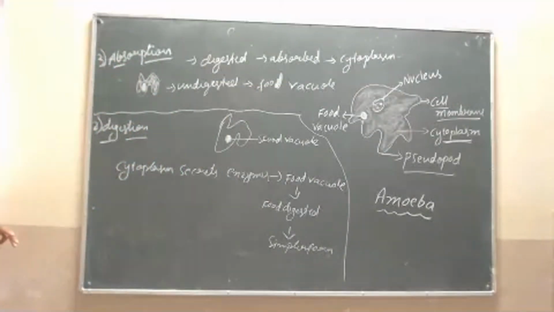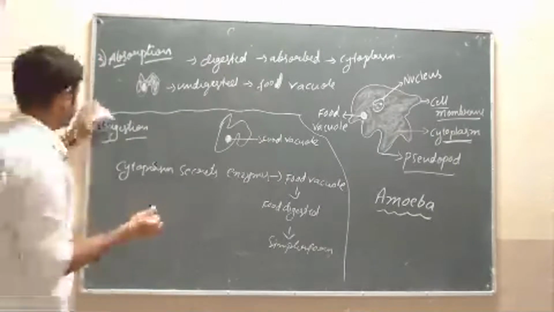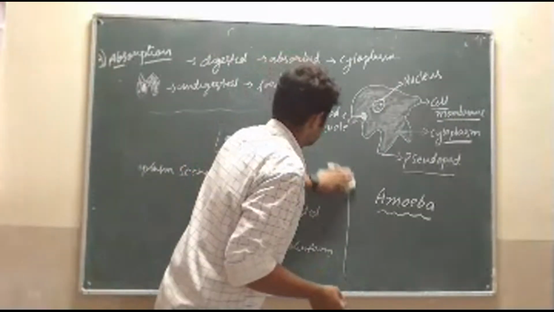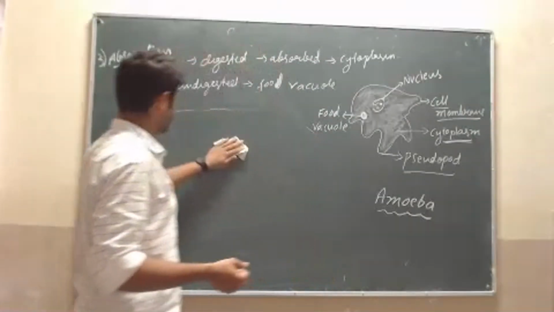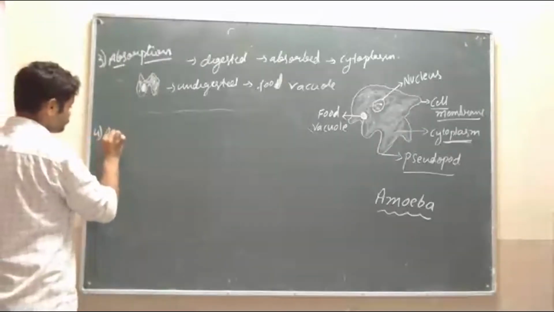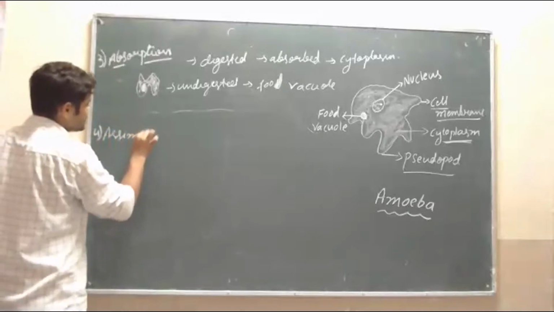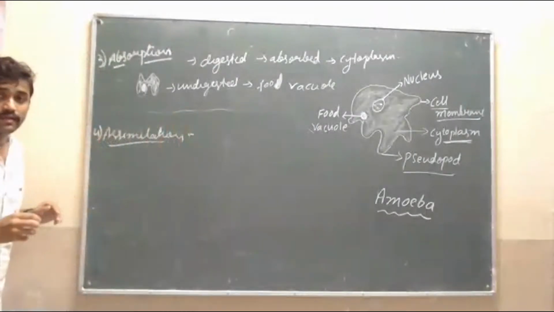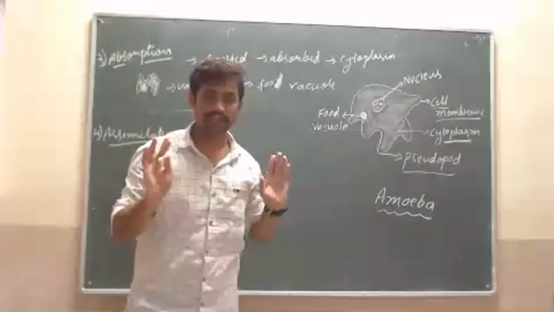Next, move to the fourth step, that is assimilation. See, now you know that the digested food is absorbed by the cytoplasm.